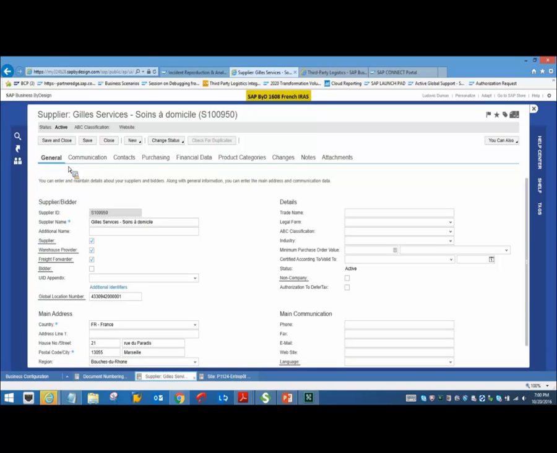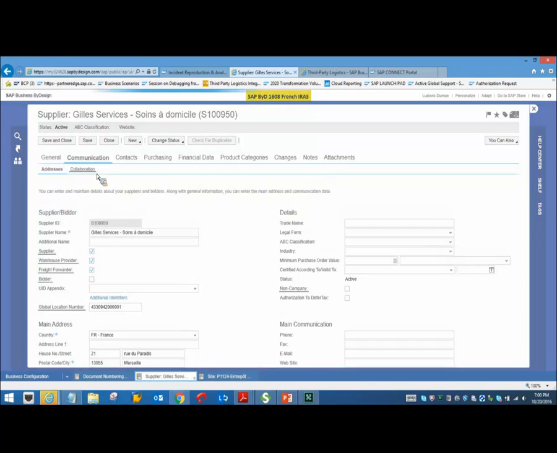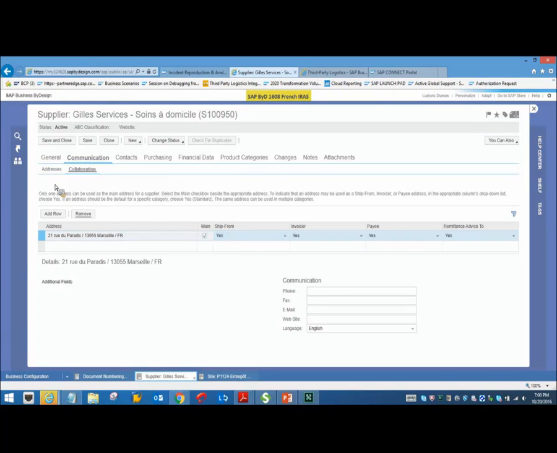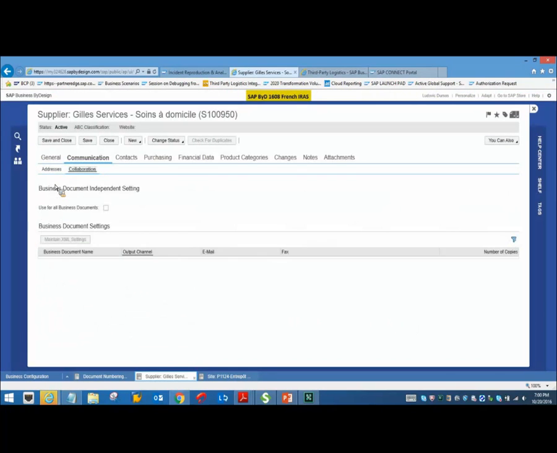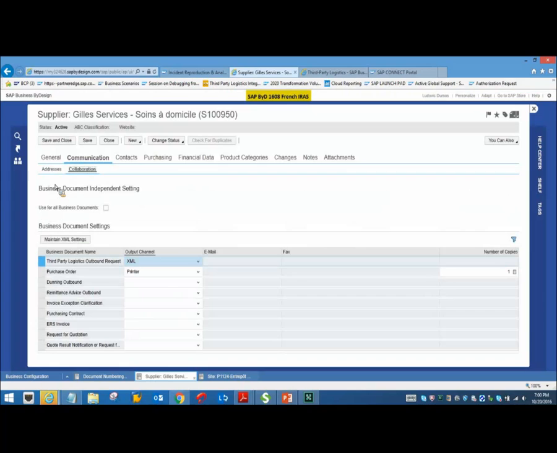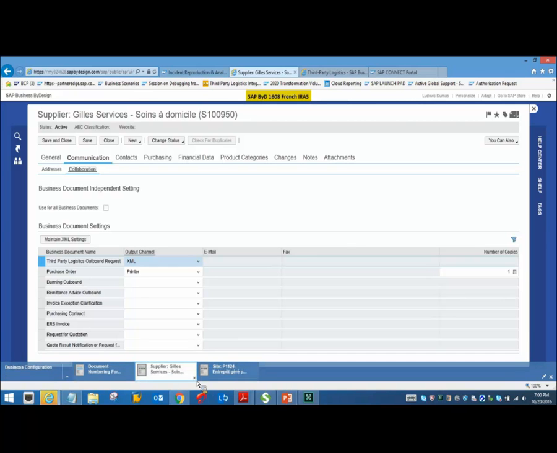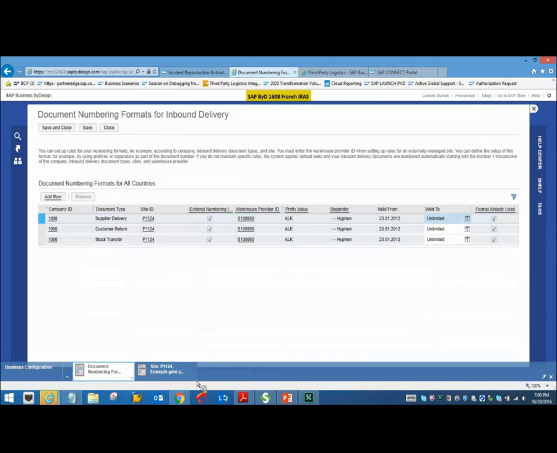Okay, and coming back to the supplier who is your 3PL provider, if you go to the communication tab and the collaboration, this is how the data exchange happens, the information between your 3PL provider and your BYD system. Basically, it happens through an XML message. So that is also another setting to be done. Okay. Now I shall close this up.